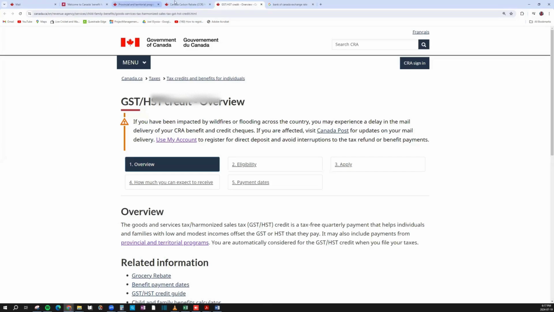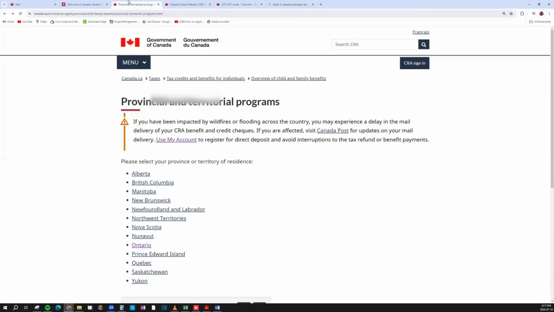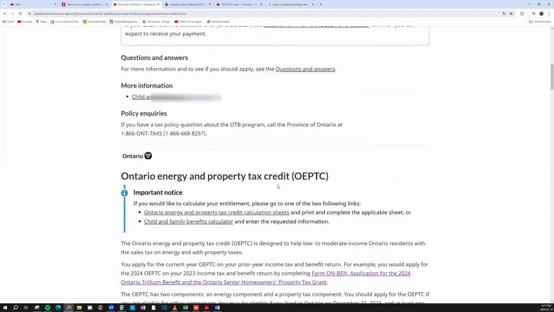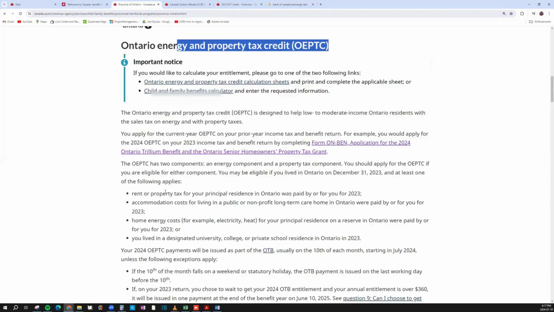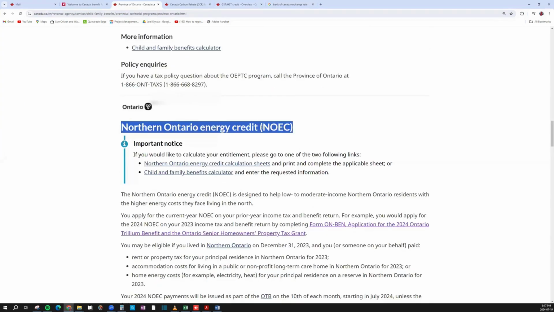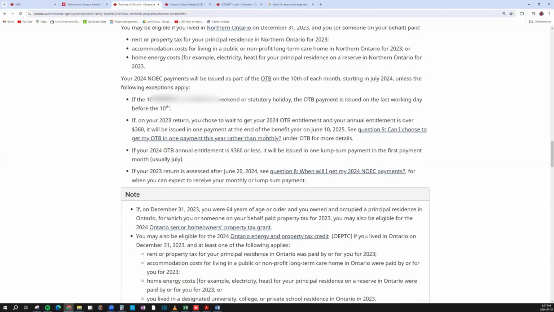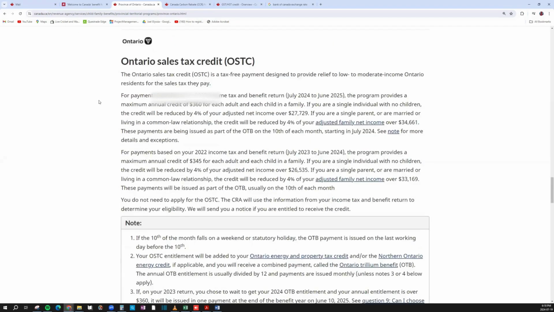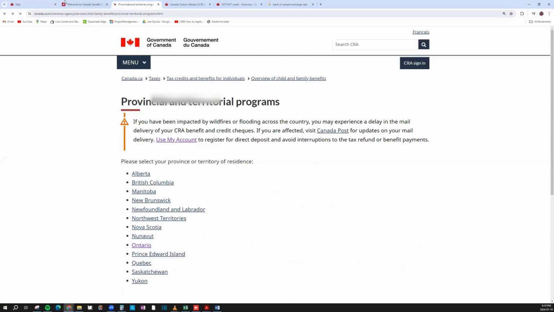So this is the GST HST, this is your Canada carbon rebate. And when you go into the provincial, depending on what province you are, you can see different benefits. I'll click on Ontario to quickly show you. It shows you your trillium benefit, it shows you property tax credit benefit. You can go through what they mean. Then northern, if you're in the northern part of Ontario, there are other additional benefits. So you can just go through this. I'll attach all the links in the description, and depending on what province you are, you can see what you're eligible for. So okay, let's get back to the video.